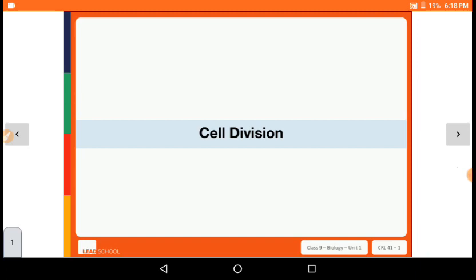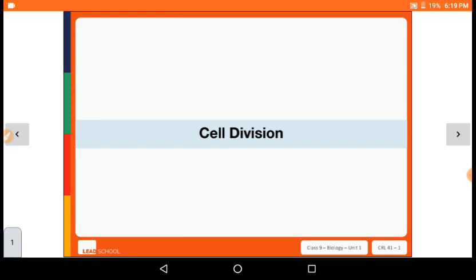In the last lecture we studied the microscope, and before that we saw all the parts of a plant cell. So now we know that new cells come from old cells, but have you ever thought about how they come? Do they magically appear, or is there a scientific process involved? Today we are going to find out where the cells come from, what their process is, and learn more about the process of creation of new cells.